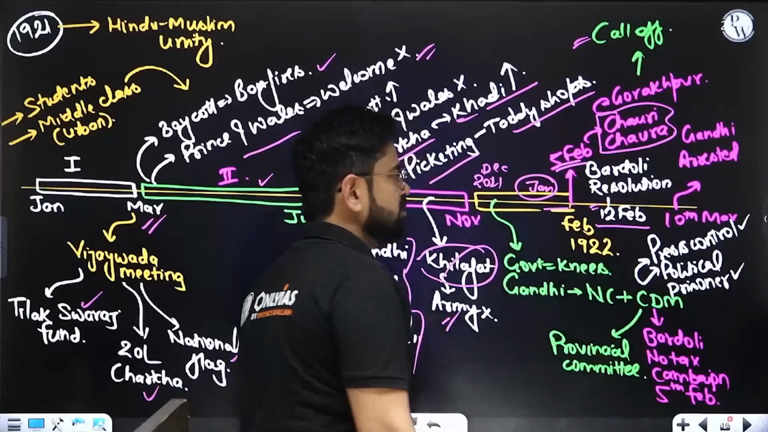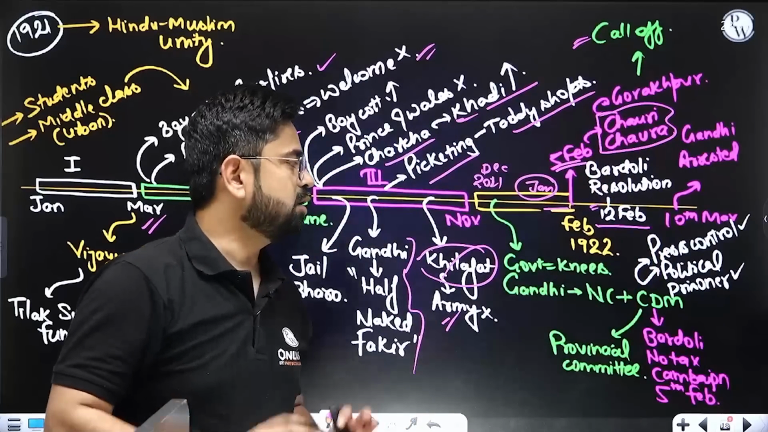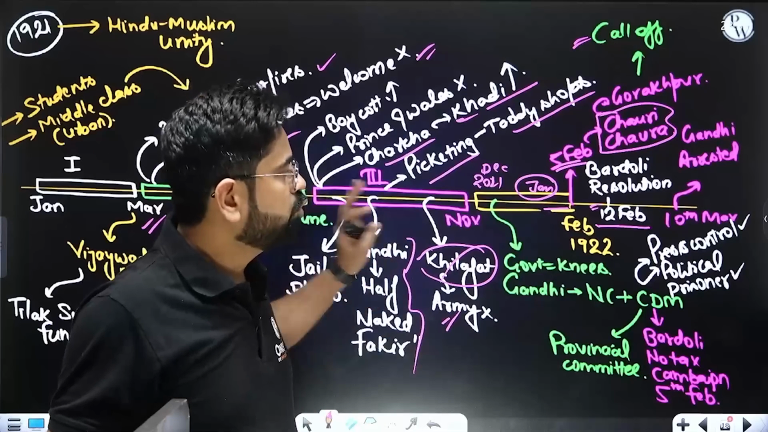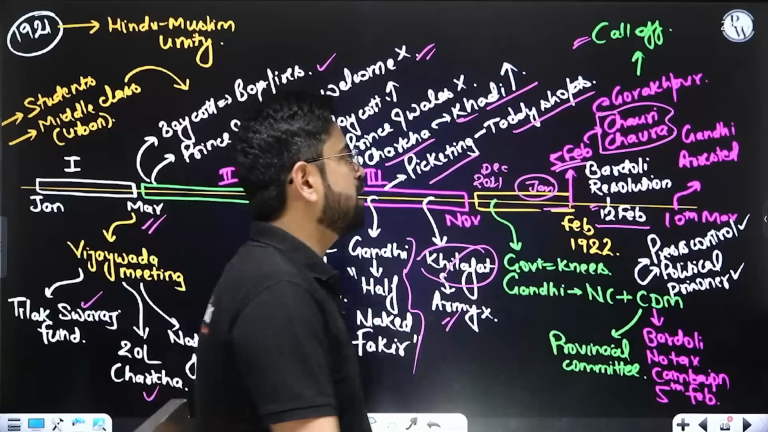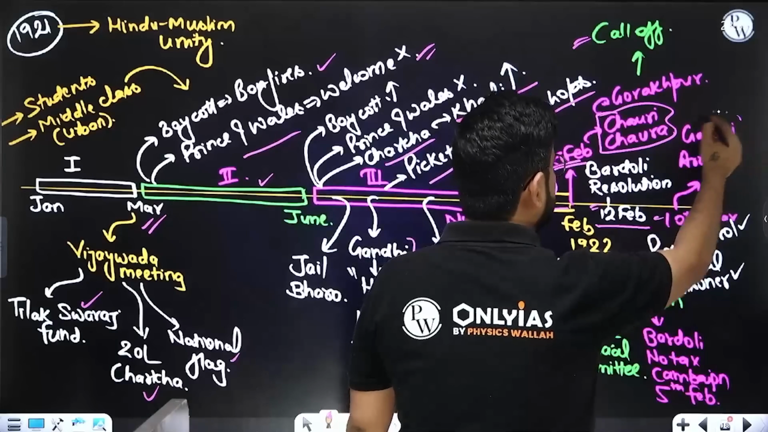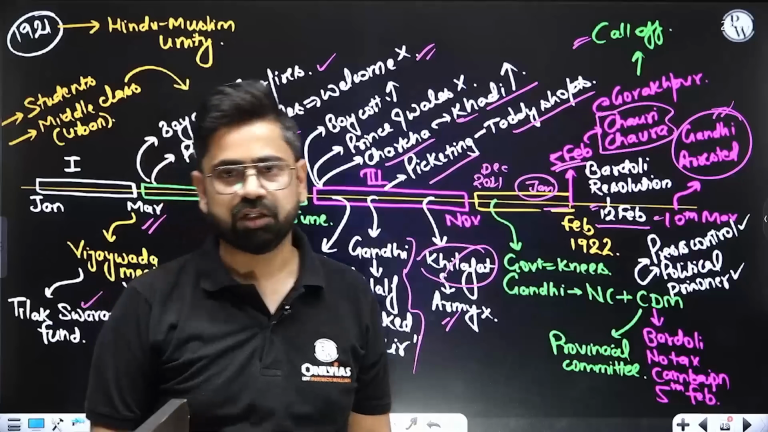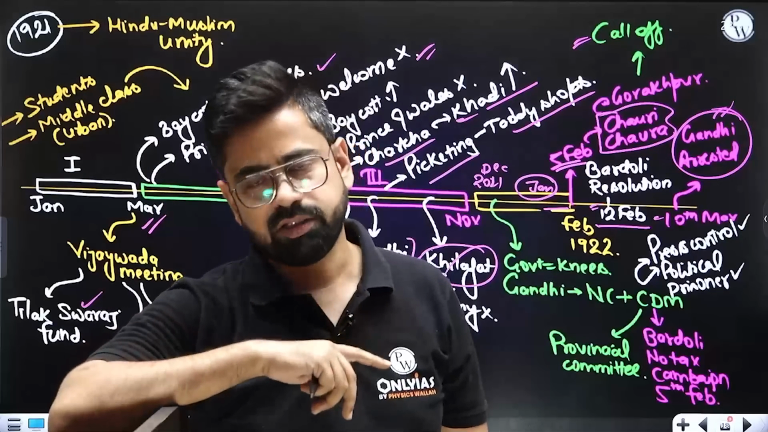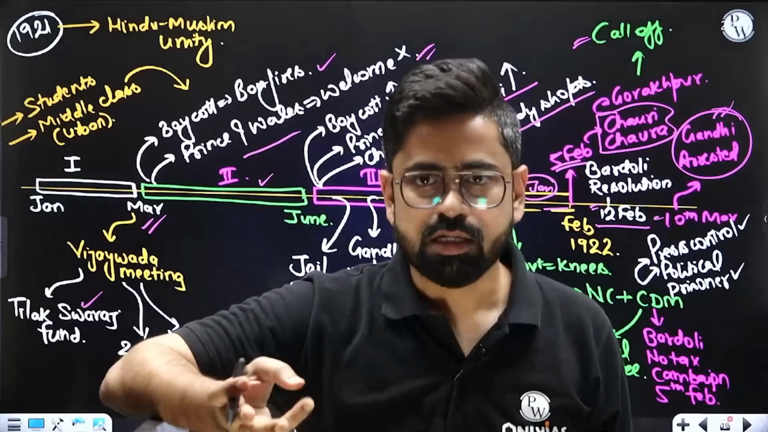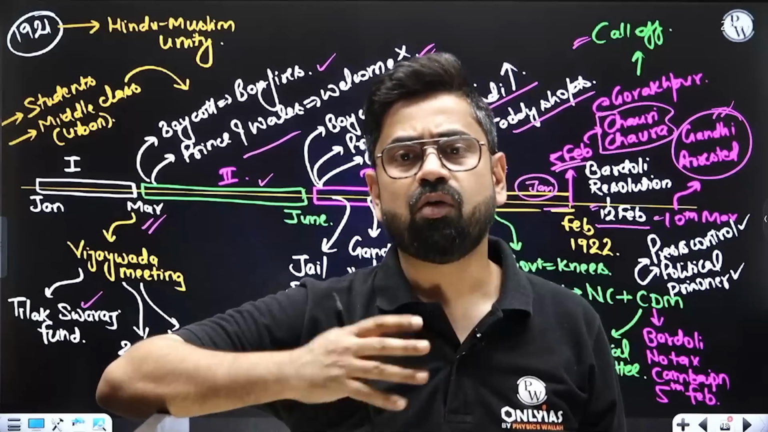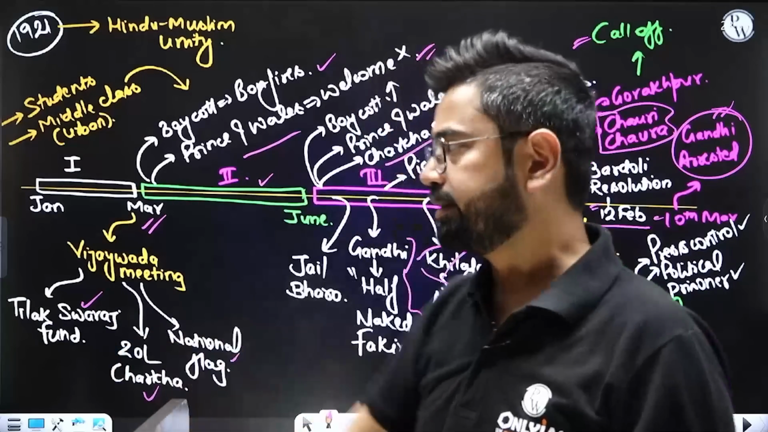This is the Bardoli resolution, where he decided that we are not going ahead with this movement now. We'll have to stop it. Now there is no non-cooperation movement. Finally in March, Gandhiji was arrested, and he was given 6 years' imprisonment for sedition. So there is another sedition case now. Sedition case on Tilak, sedition case on Gandhiji, sedition case on Annie Besant, right? So now all three have sedition cases.